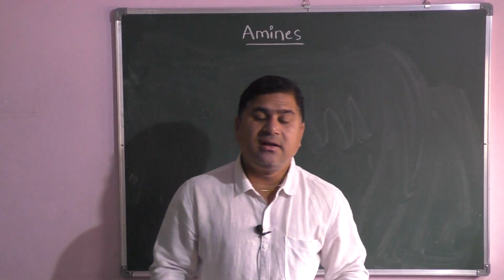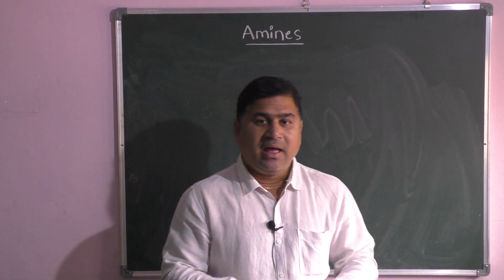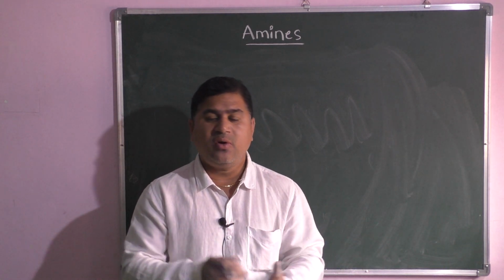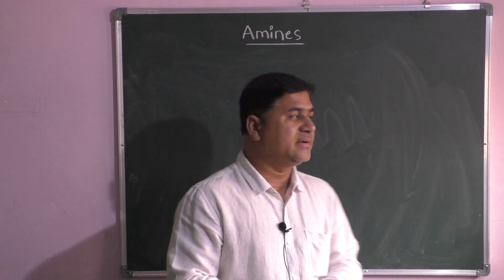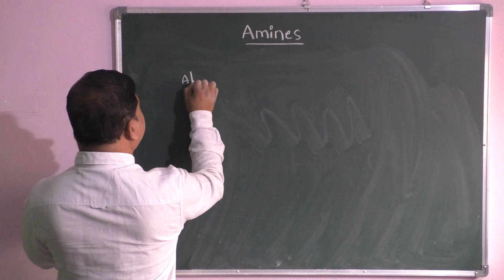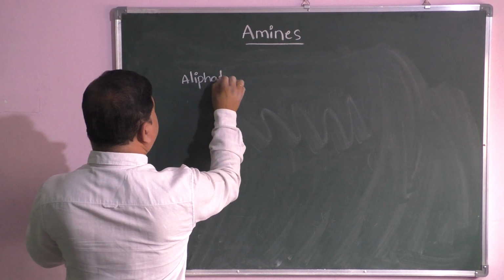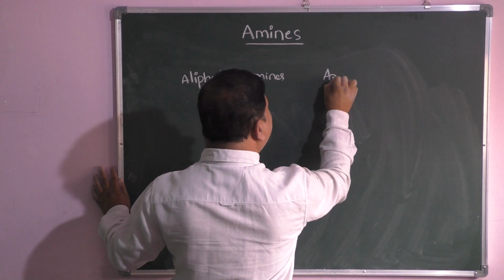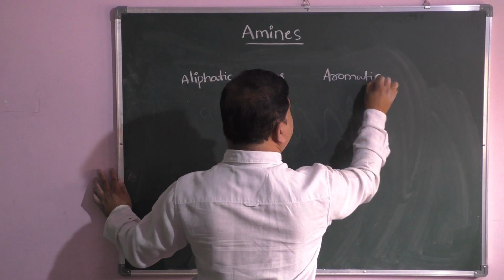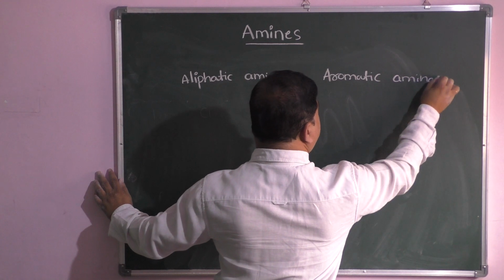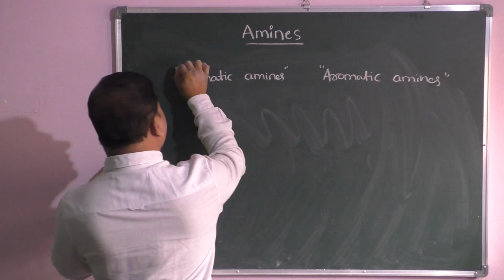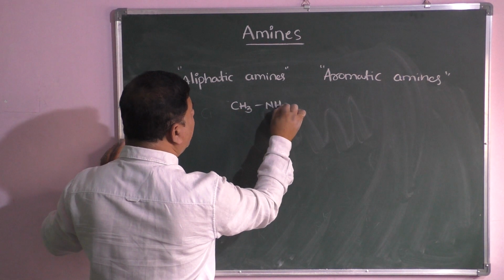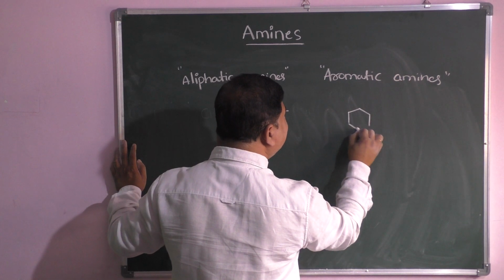And in this basic nature, one more point to discuss: the difference between aliphatic amines and aromatic amines. This is also one of the important points. Aliphatic amines, and the other one is aromatic amines. So you know that aliphatic amine means CH3NH2. Aromatic amines you can take as aniline.